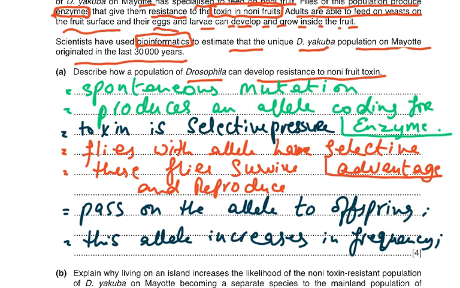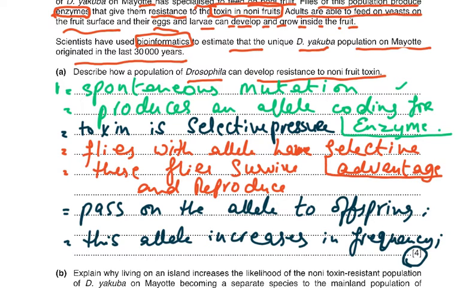Now you can see this was a 4 marks question, and there are about 7 mark scheme points. Now these mark scheme points you need to sort of memorize, because you can write these in any question which is going to be testing this portion of the syllabus, which is selection and evolution. So now the first mark scheme point, as is very obvious, is it's a spontaneous mutation. It just happens. You must remember, flies reproduce very fast, and if 1 or 2 mutate, then it's going to be passed on to generations, because they lay so many eggs, and then your eggs develop into adults and all that. So it's a spontaneous mutation which just occurs. That's the first mark scheme point.